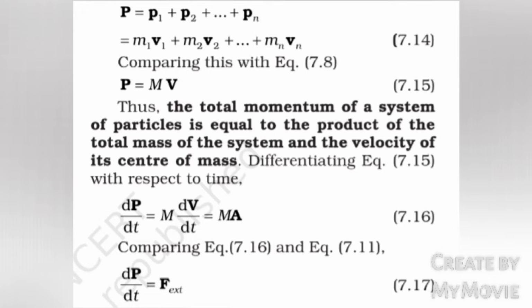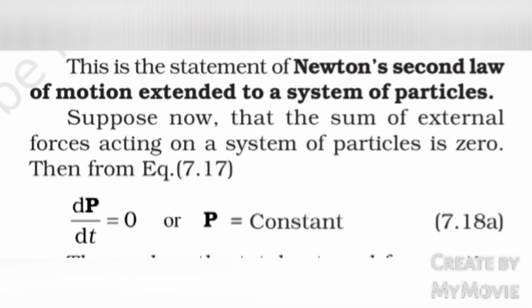Comparing this with equation 7.8, P equals MV. Thus, the total momentum of a system of particles is equal to the product of the total mass of the system and the velocity of its center of mass. Differentiating equation 7.15 with respect to time, dP by dt equals M into dV by dt, which equals M into A. Comparing equations 7.16 and 7.11, dP by dt equals F external. This is a statement of Newton's second law of motion extended to a system of particles.